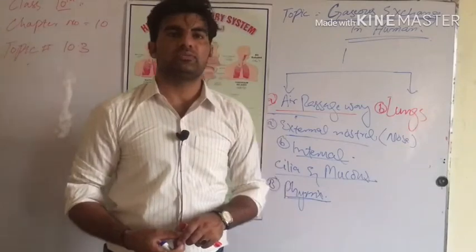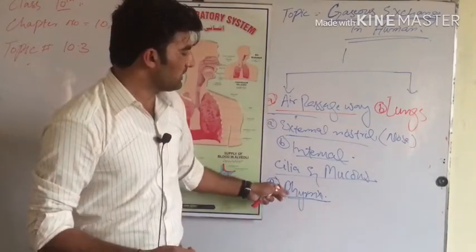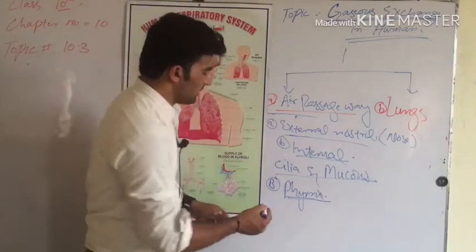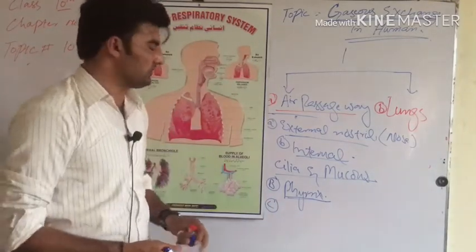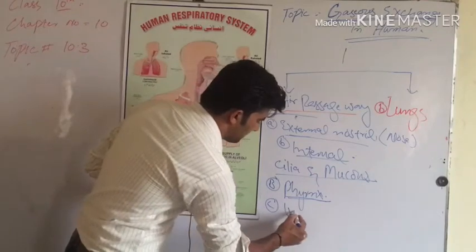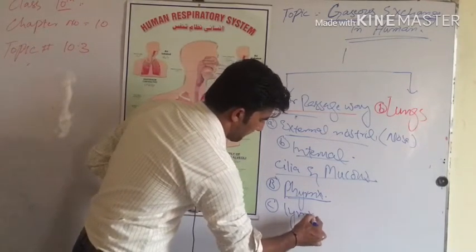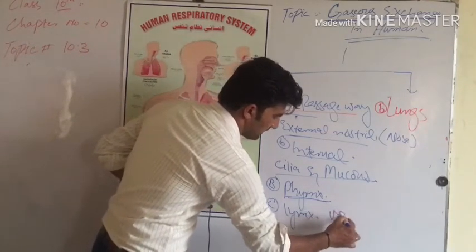The respiratory system further consists of the third part which plays a role in the air passageway, the larynx. The larynx is also known as the voice box.